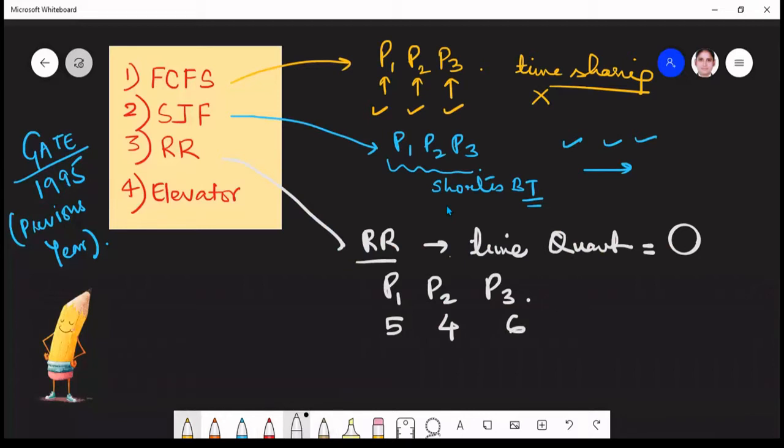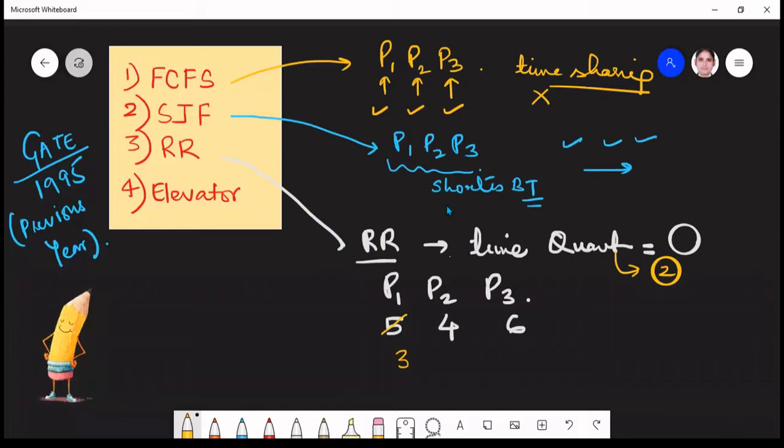They are going to run turn by turn, and each gets to run for a fixed time quantum. Let's say the time quantum is 2. First P1 is going to run for the first 2 milliseconds, and the time remaining here will be 3.